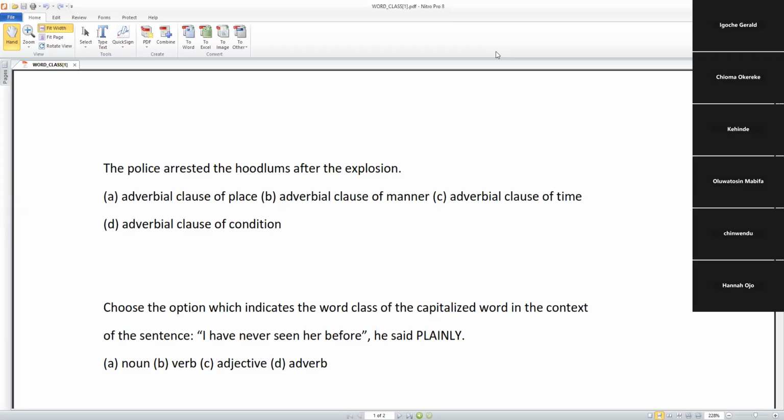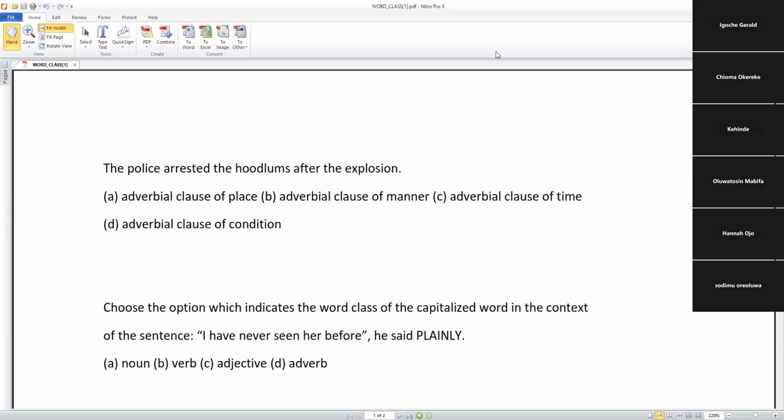A. Adverbial clause of place. B. Adverbial clause of manner. C. Adverbial clause of time. D. Adverbial clause of condition.